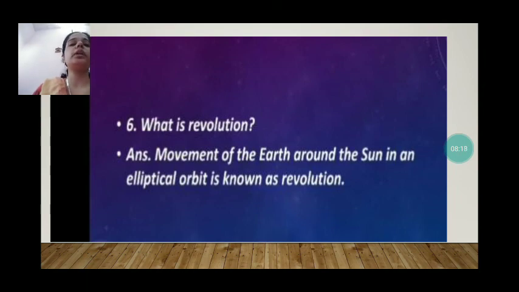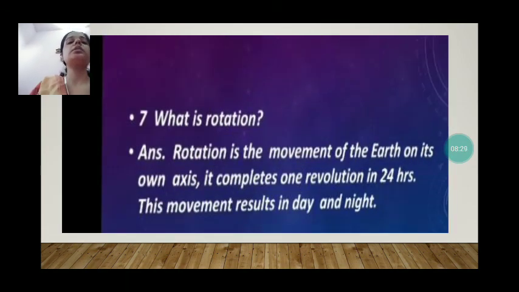The next question is, what is revolution? The movement of the Earth around the Sun in an elliptical orbit is called revolution. Due to revolution, there are changes in the seasons. What is rotation? Rotation is the movement of the Earth on its axis. It completes one rotation in 24 hours, and due to rotation, there is day and night. So thank you students, and have a nice day.